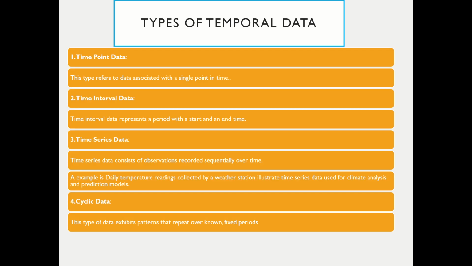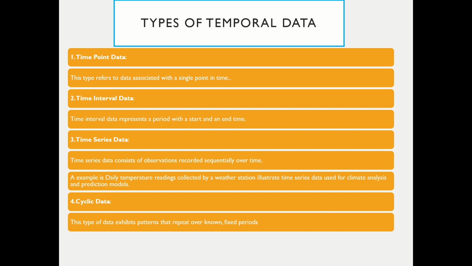Now, we will discuss types of temporal data. Discussing this aspect is very important because understanding the nature of time-based data helps us choose the right analysis methods and models for forecasting and pattern detection. Now, what is time point data? Each observation is tied to a specific point in time. Example, a timestamp associated with a particular temperature.